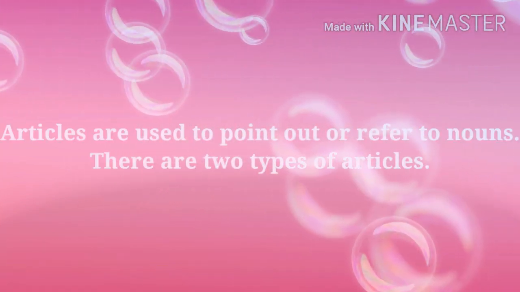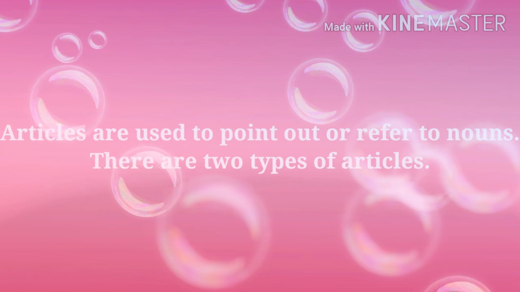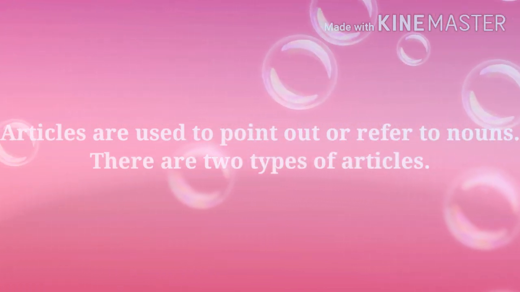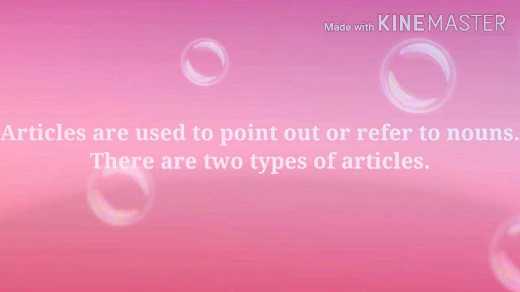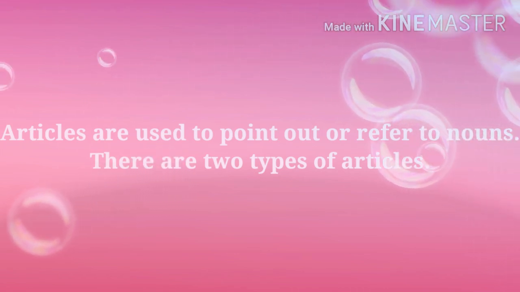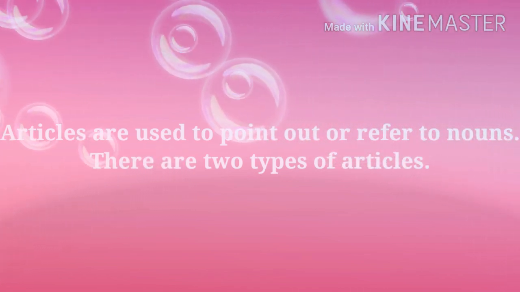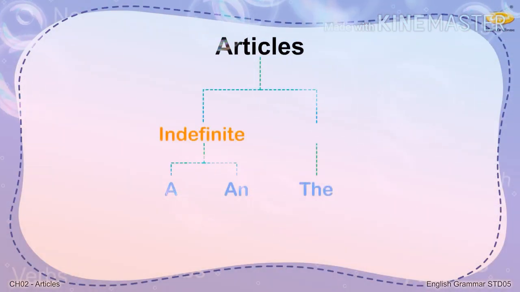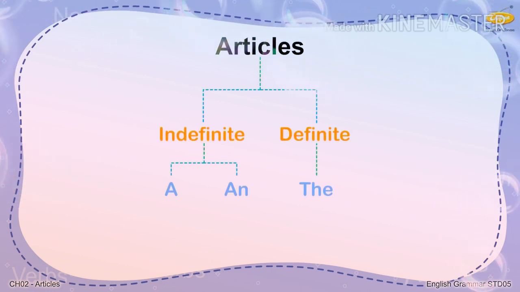Articles are used to point out or refer to nouns. It means whenever we point out any noun, we have to use articles before that noun. There are two types of articles. Let us understand them in detail. These are indefinite and definite.